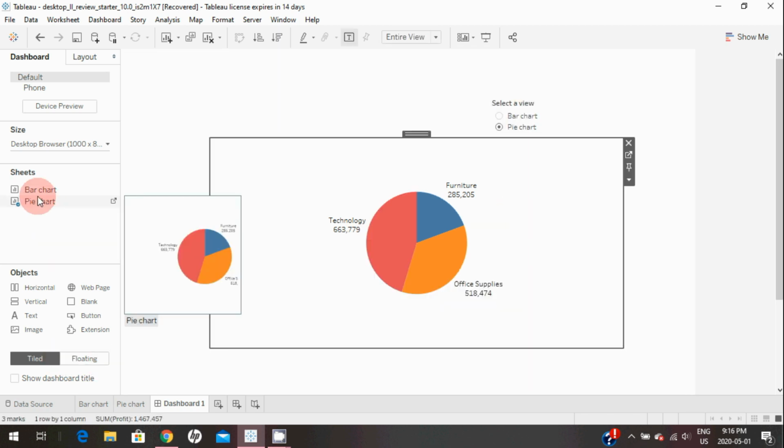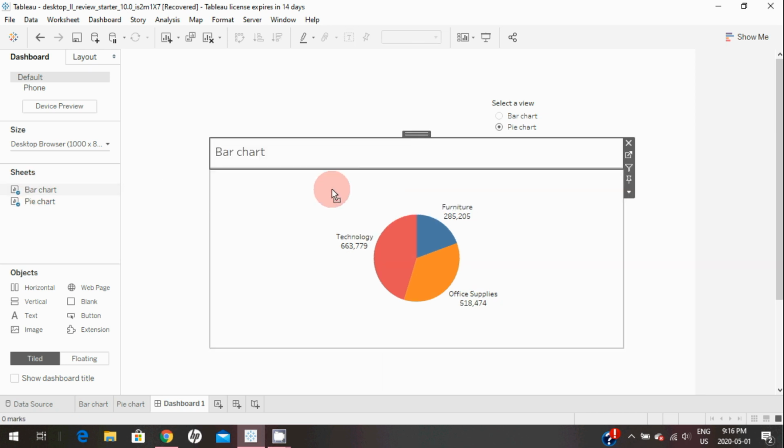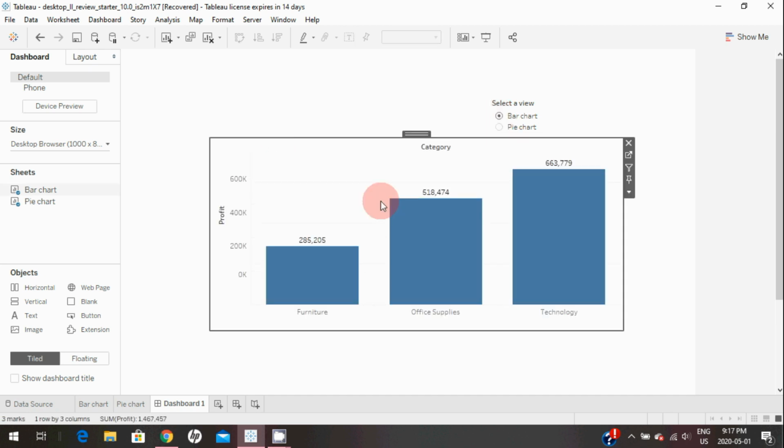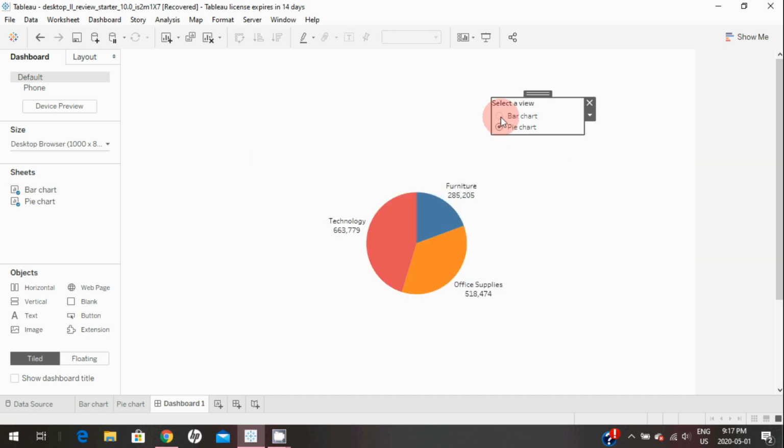Now we're going to bring the bar chart to the same container. We can hide this title. So there you go. Now we have created two views, and we are toggling between those two views in the dashboard.